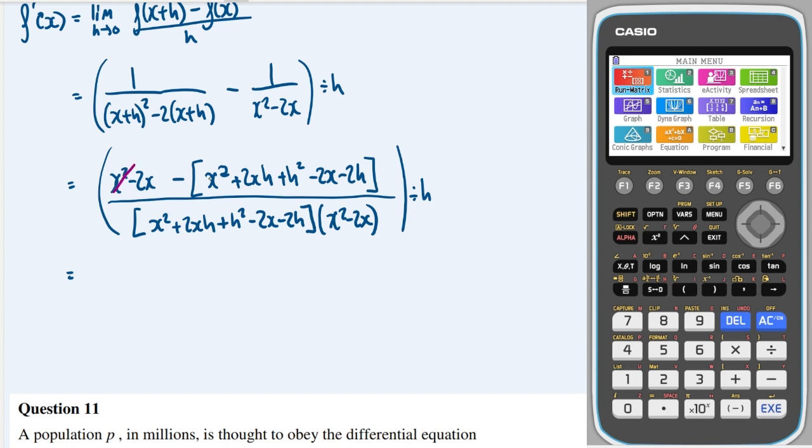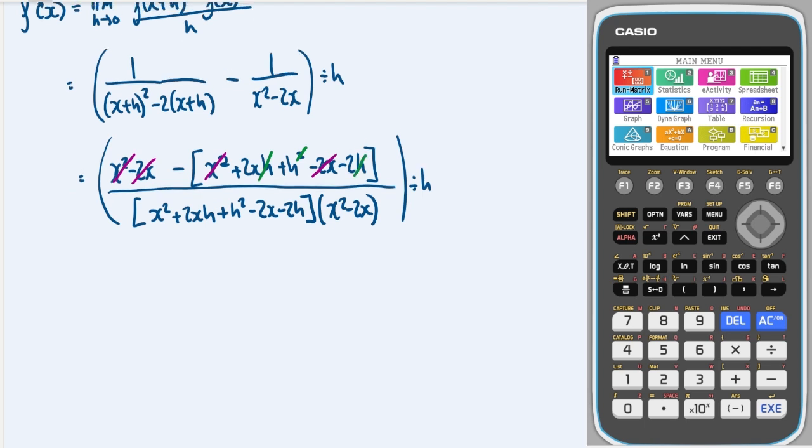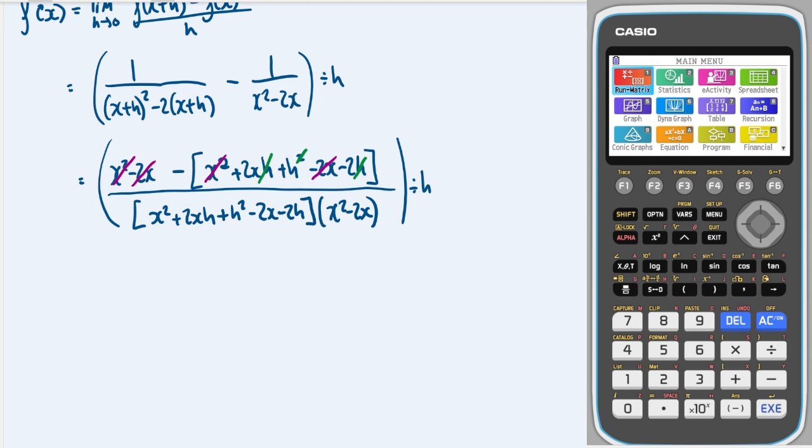So we've got x squared minus x squared, we've got minus 2x minus 2x, and we can also divide through by h as well. So dividing through by h means I just need to divide the numerator by h. If I divided both, then I wouldn't essentially be dividing by anything, I'd be dividing by 1. So just the numerator, so that cancels, that turns into just an h, and this cancels as well, and this will simplify to, we've got a minus 2x, we've got minus h, and we've got minus a minus 2, so plus 2.